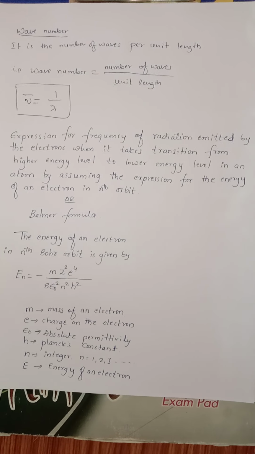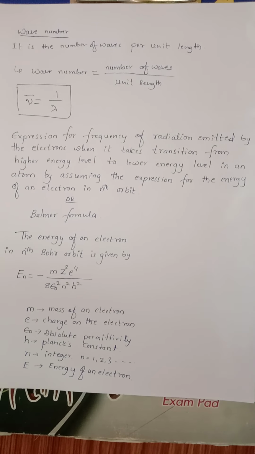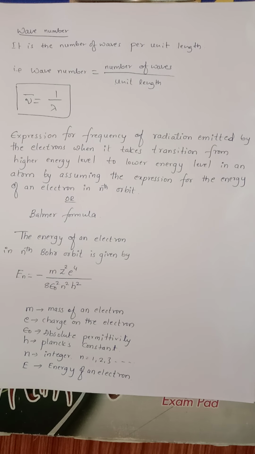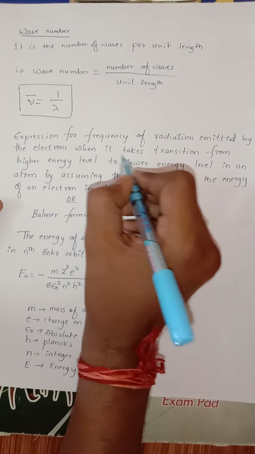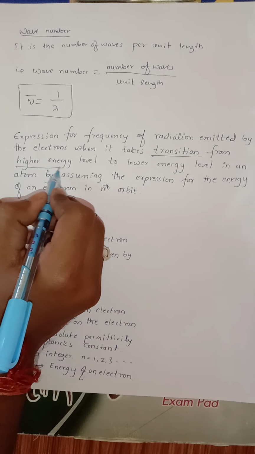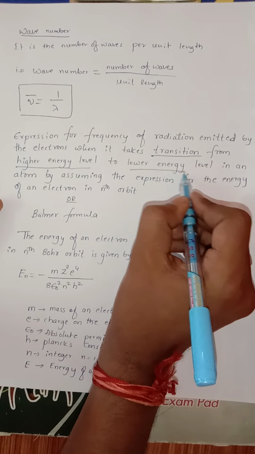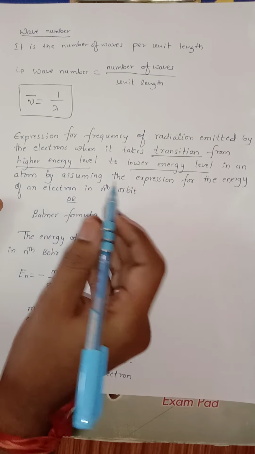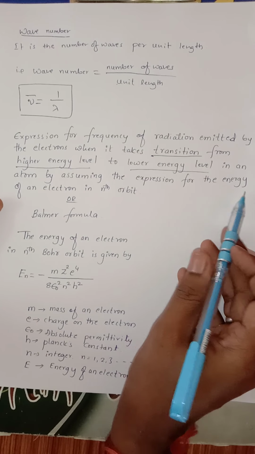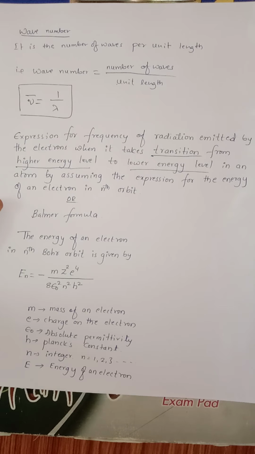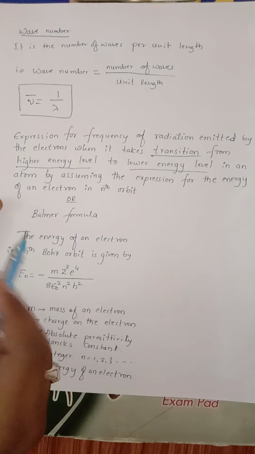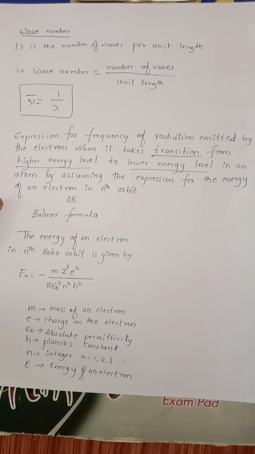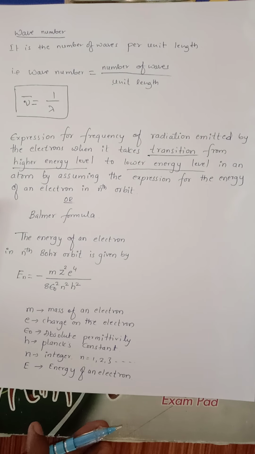So after wave number, there is a derivation which is very important for 5 marks. Expression for frequency of radiation emitted by the electron when it takes transition from a higher energy level to a lower energy level in an atom, by assuming the expression for energy of an electron in nth orbit. It is also called Balmer formula.